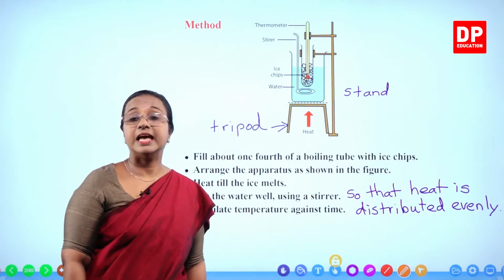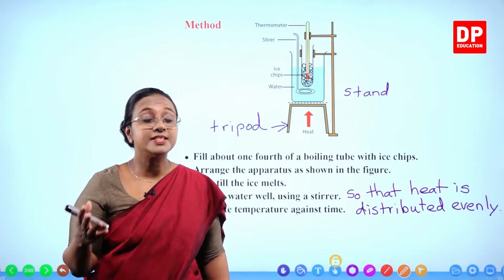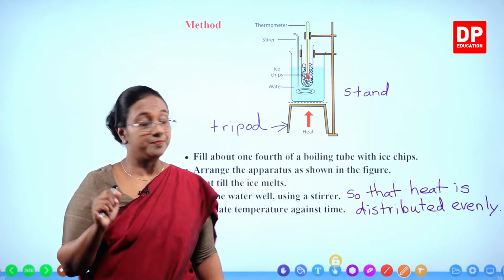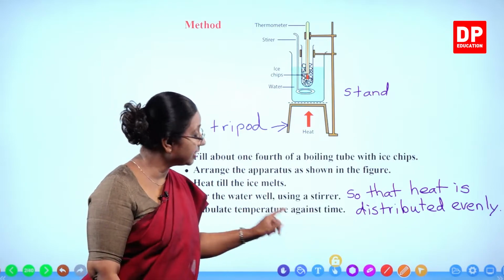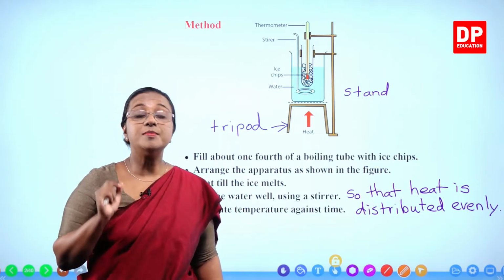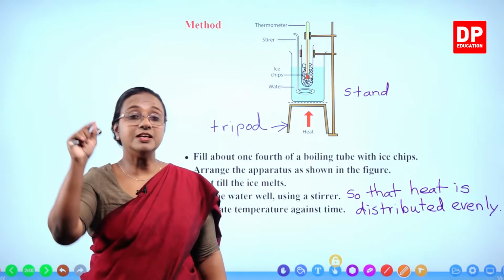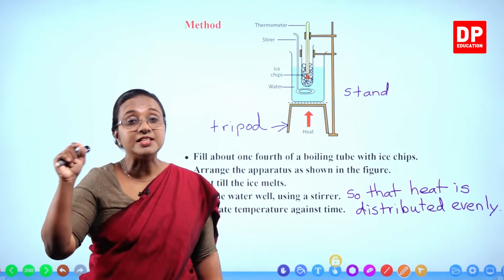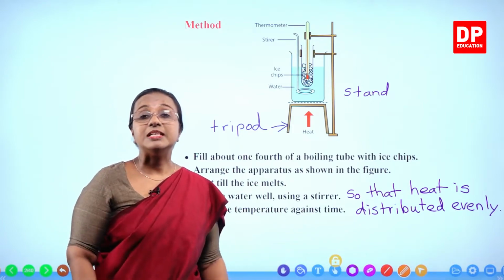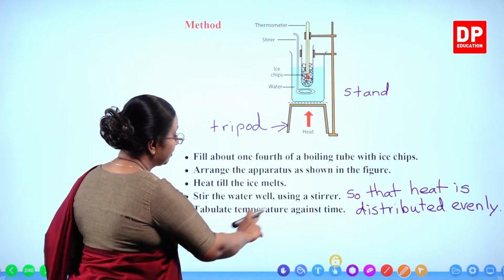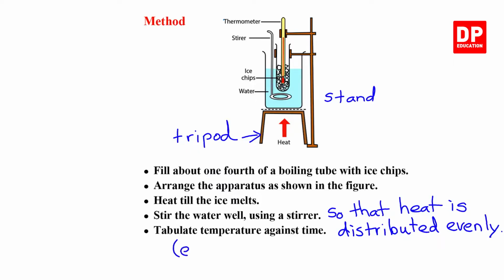Tabulate temperature against time. So there is a table given in your textbook. You have to fill up that table. That is temperature against time. In the first column, you need to have the time. Initially, when you start the activity, what is the temperature? And with time, usually we will be taking the reading every 15 seconds. So tabulate against time. Every 15 seconds.